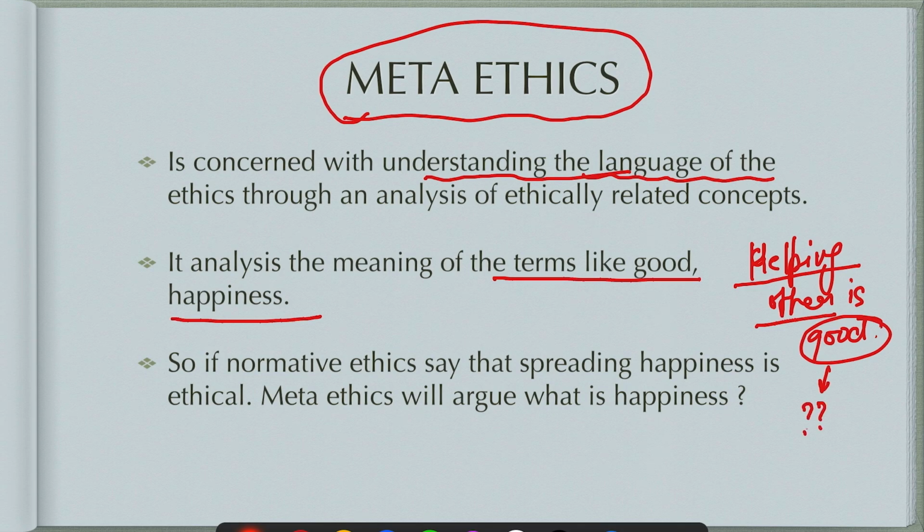For example, if you are giving someone food to eat, it will bring them happiness, but they will say no, it will not bring them happiness, because you have not defined happiness. What is happiness? Food cannot bring happiness. You must have heard these arguments. Money cannot bring happiness, because happiness is not something which can be achieved by some physical needs, and happiness is much more than that. If you say violence is bad, then they will say what is bad. So if normative ethics says that spreading happiness is ethical, meta ethics will argue what is happiness.